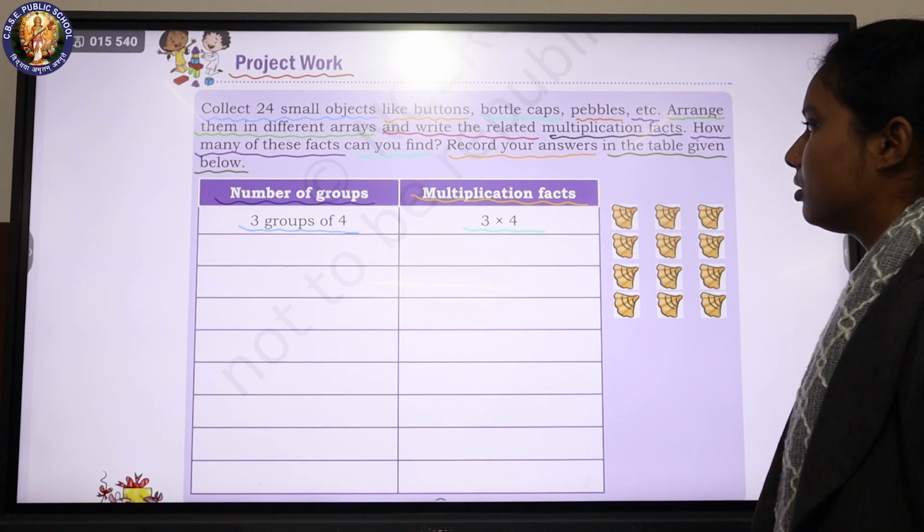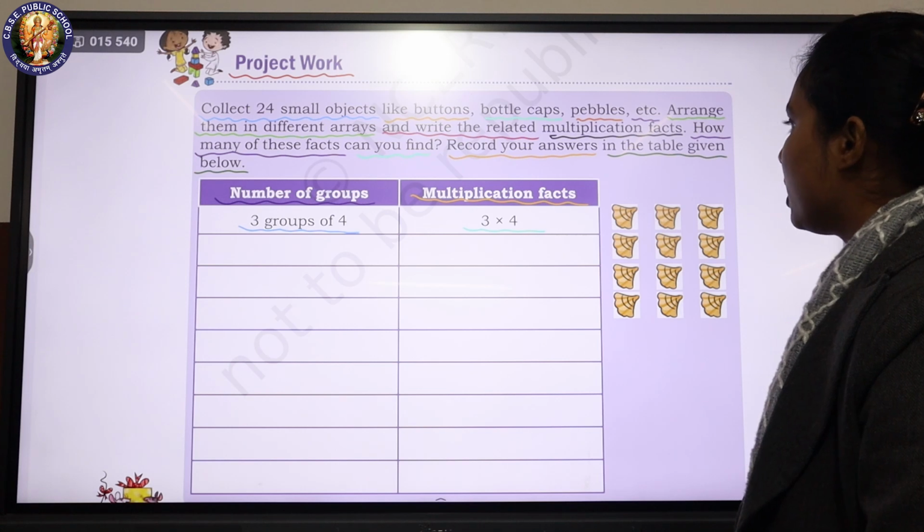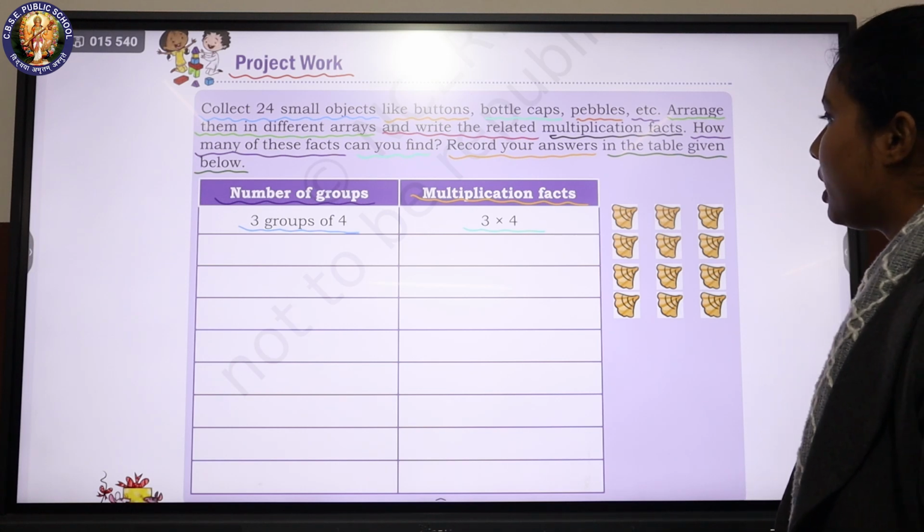Number of groups. 3 groups of 4. Multiplication facts, 3 into 4.